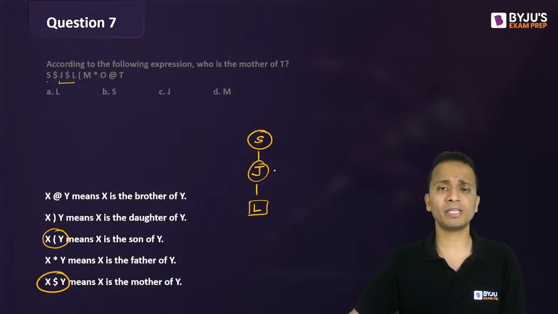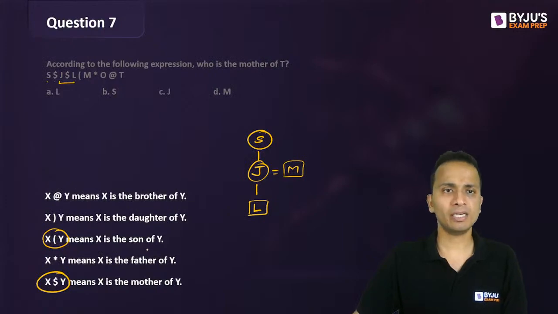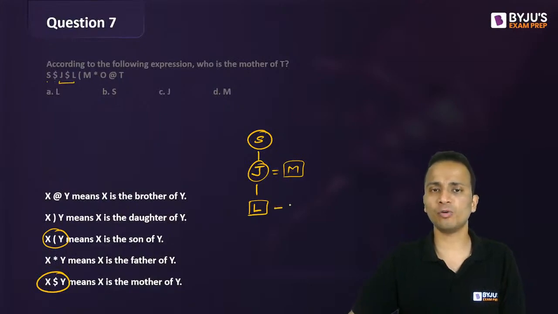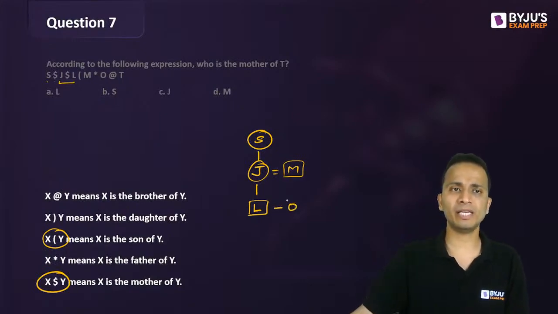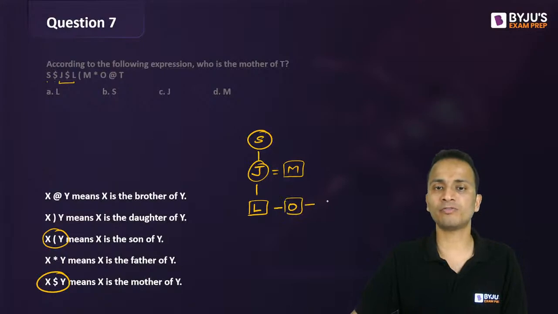J is already the mother, so M will be the father. M will be the father of L. So L is the son of M. Done. M star O: M is the father of O. M is also the father of O, so O and L will be siblings. O at the rate T: O is the brother of T.